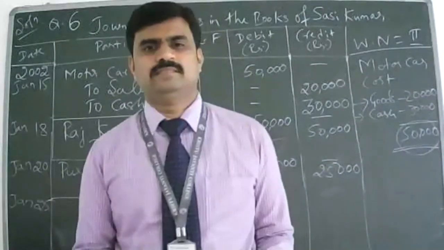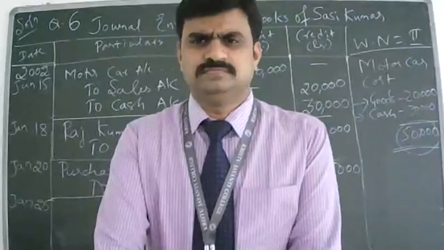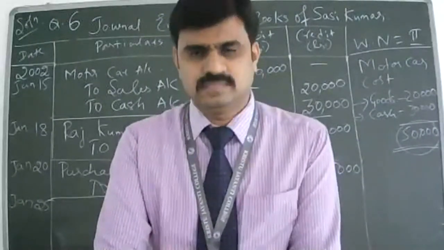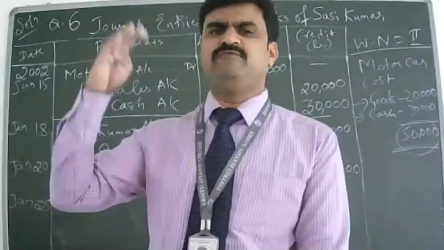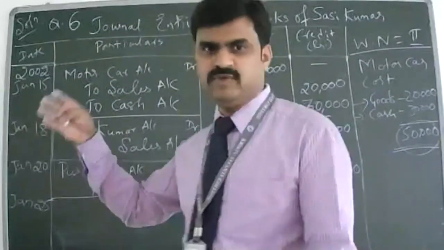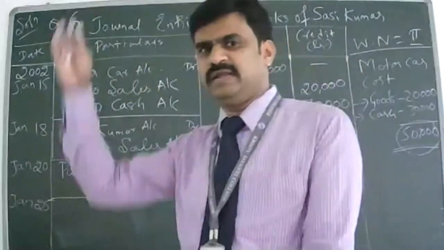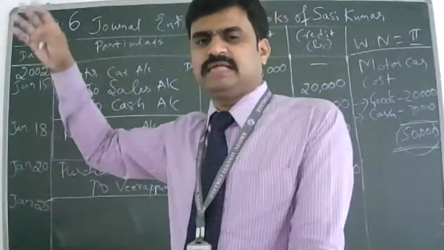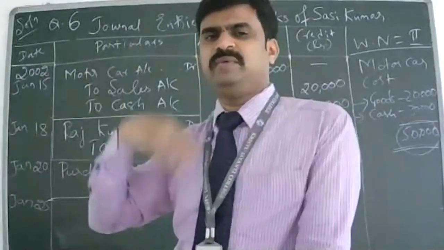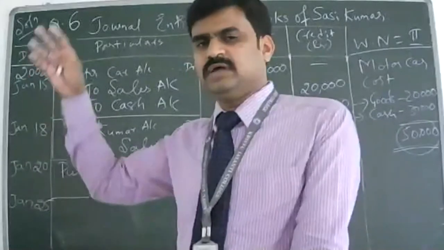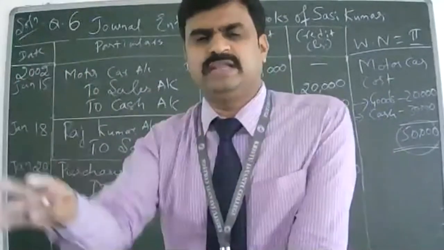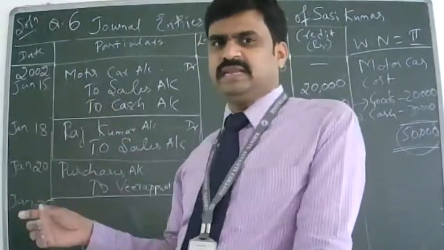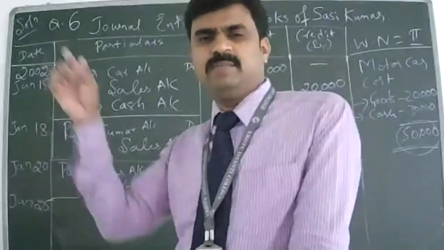Because we have a particular amount of goods in our company, and from that only we would be giving it. So it's like a cancellation entry. Here I'm giving my goods free of cost, and whatever I purchased earlier is coming down. It reduces my purchases. Say I purchased earlier 1,000 units, and I'm giving 500 units as free sample. So what happened to my goods? The goods is coming down.